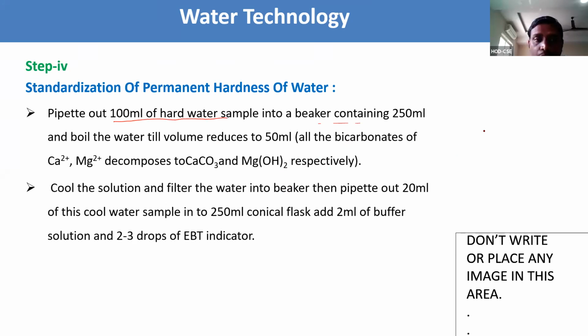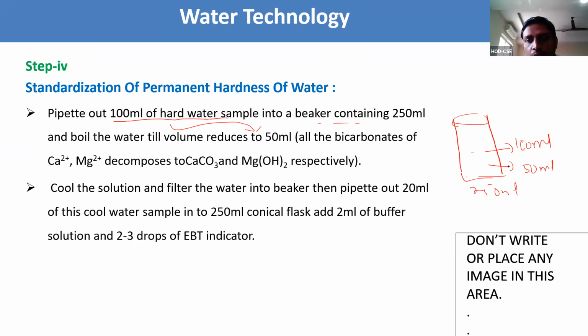We are taking 100 ml of water sample in a 250 ml beaker. Now we need to boil it until the 100 ml becomes 50 ml. Until that time we need to boil it. What happens is that all the bicarbonates of calcium and magnesium ions decompose to calcium carbonate and magnesium hydroxide respectively.